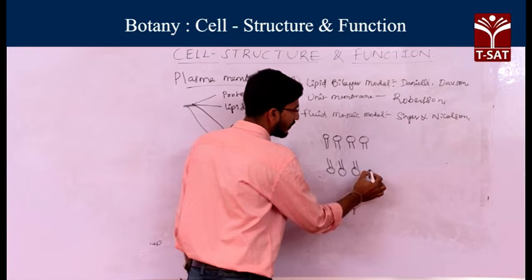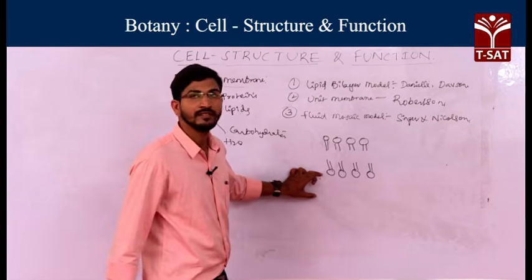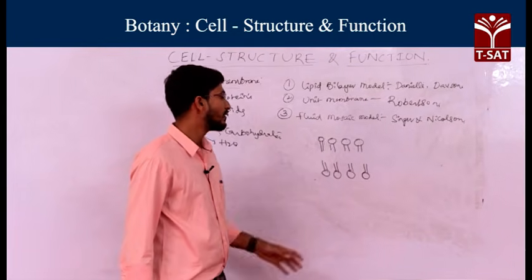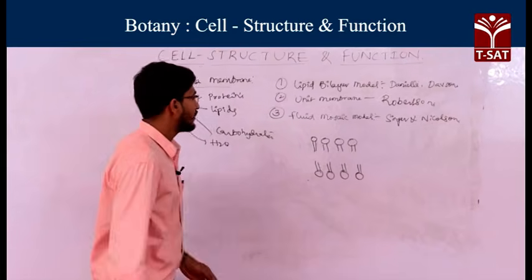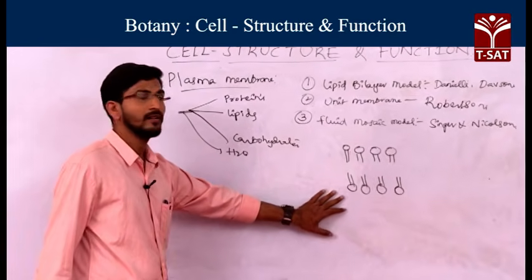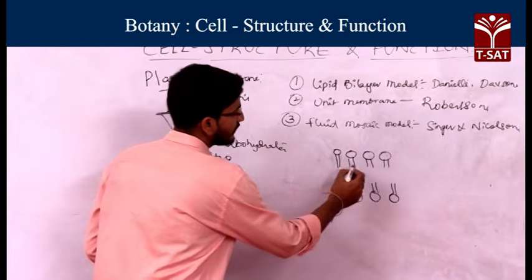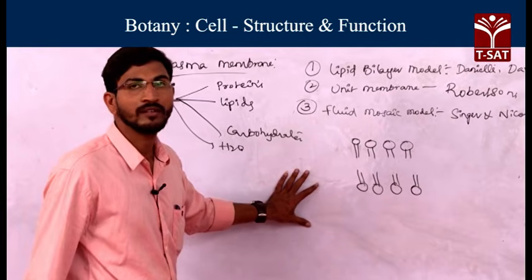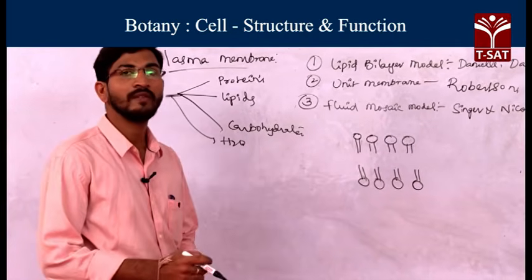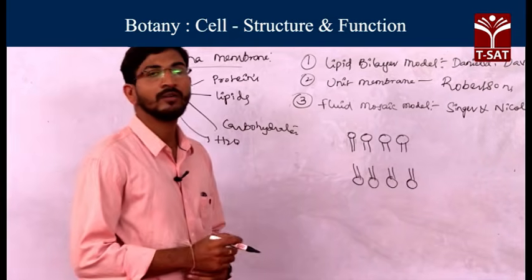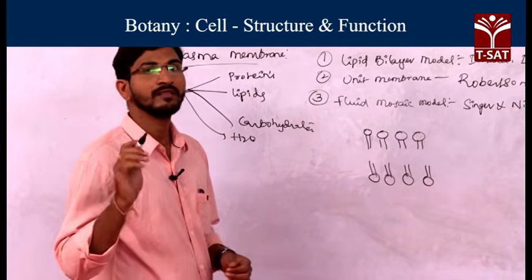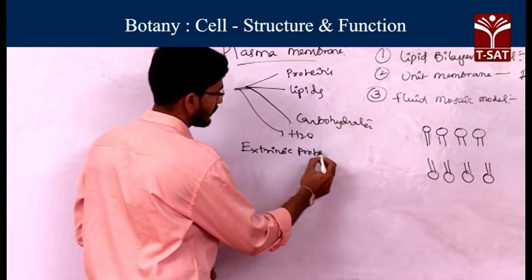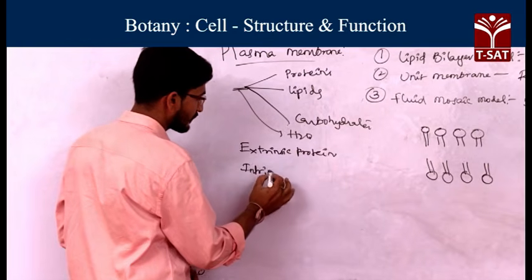They contain hydrophilic heads towards the outside peripheral region and hydrophobic tails towards the inner region. So hydrophilic structures are present towards the outside and hydrophobic structures towards the inside. These are the lipid molecules, which form two layers in every plasma membrane. Inside this, proteins are embedded. According to the fluid mosaic model, proteins are of 2 types. What are those proteins? Extrinsic proteins and intrinsic proteins.